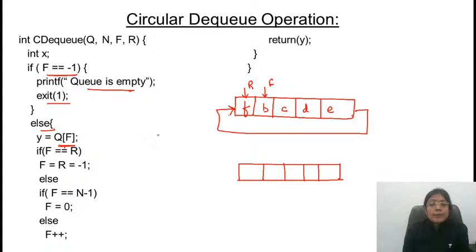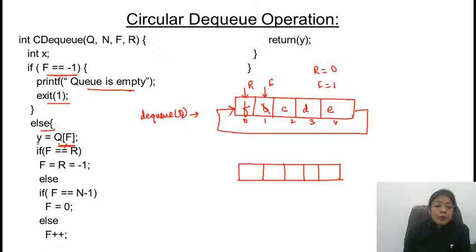For example, I am making a call to DQ function. First time I made a call to DQ function. So it will delete the element B. So it will copy the element whatever is present at Q of F. This is 0, 1, 2, 3, 4. So in this scenario, rear is equal to 0 and front is equal to 1.